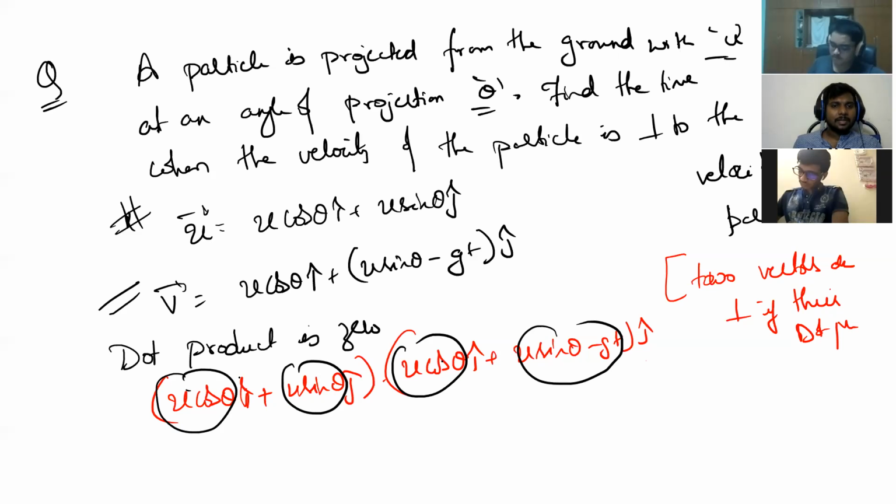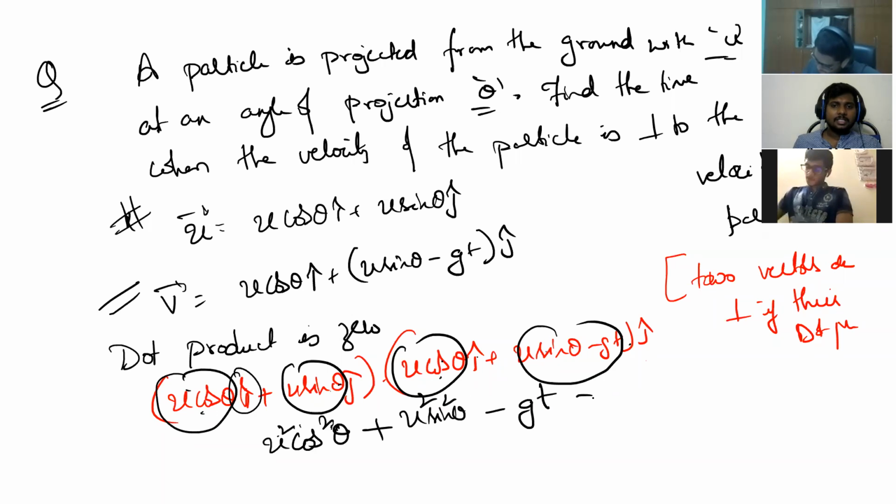You might ask me, i dot j will become 0, j dot i will become 0. That is u square, understood? U cos theta into u cos theta is u square cos square theta, plus u sin theta into u sin theta, that is u square sin square theta, minus u sin theta into gt is equal to 0, right? But one thing you can say, u square into (cos square theta plus sin square theta) is what? 1.